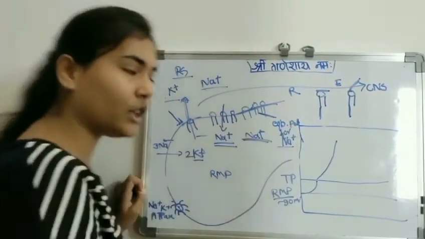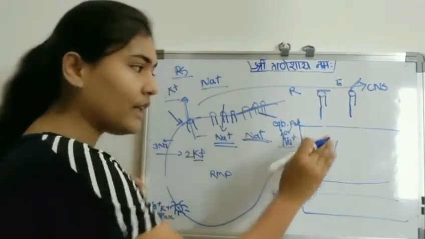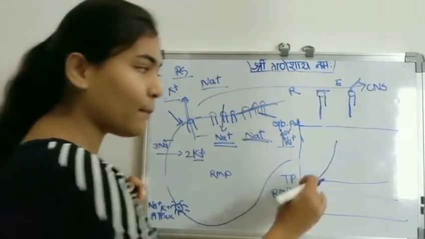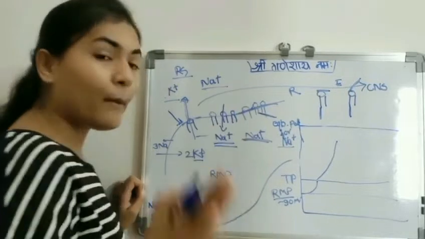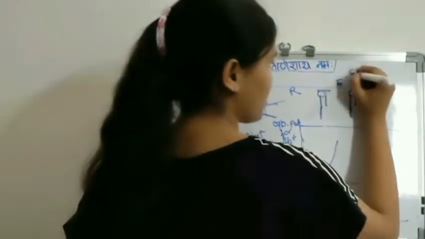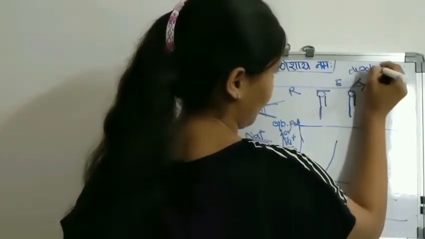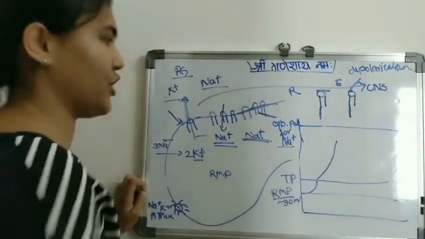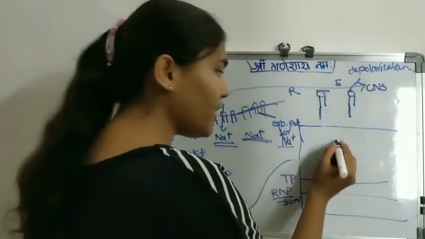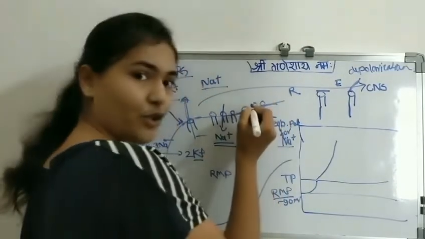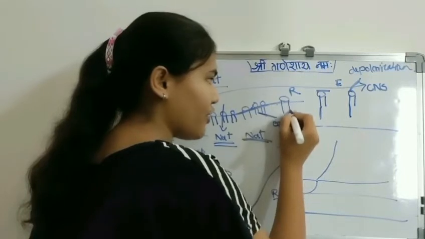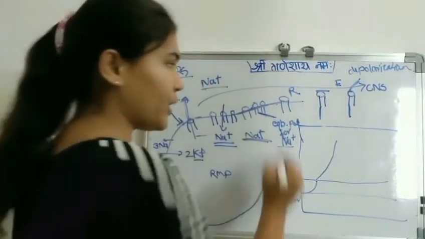This process continues until a stage arrives which is called depolarization, when the membrane becomes depolarized. So this is called depolarization. After depolarization, the voltage gated sodium channel is inactivated and suddenly there is activation of the voltage gated potassium channel.